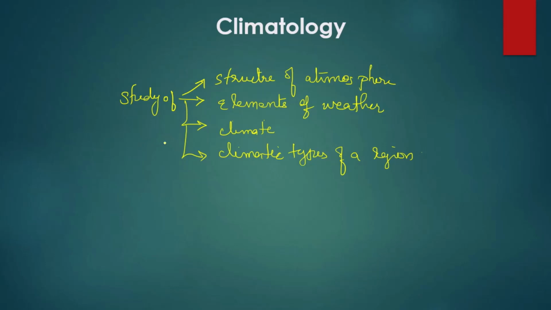Climatology consists of the study of the structure of the atmosphere, elements of weather, climate and climatic types of a region. The study of climatology includes the structure of the atmosphere. What are the three different layers of the atmosphere? How is the atmosphere constituted and how does it protect the Earth from dangerous UV radiations, etc.?